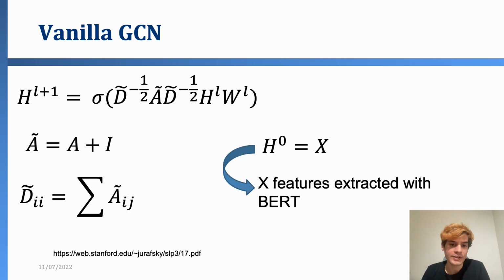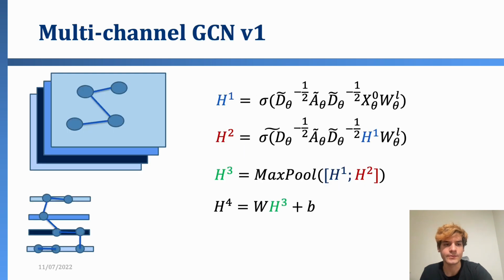We already talked about vanilla graph convolutional neural networks in class, so I won't go over those again. But as you know, every node needs a feature representation. Our nodes are individual words, and we use average BERT representations for words to create our initial features.